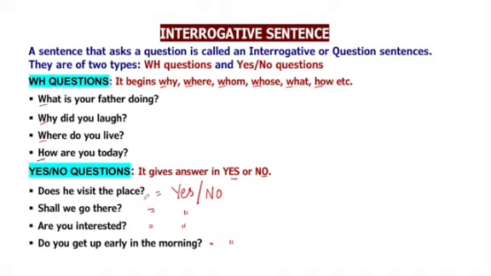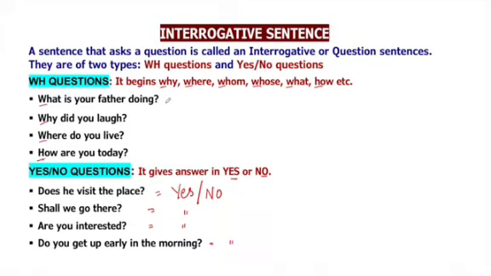So we have seen that the answer of these questions can come in yes or no, and therefore they are called yes-no questions. But unlike these questions, WH questions cannot be answered in yes or no. For example, if we ask, what is your father doing? The answer will be, my father is going to market, or my father is washing the car.